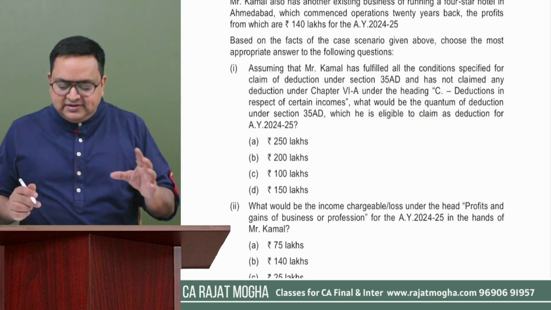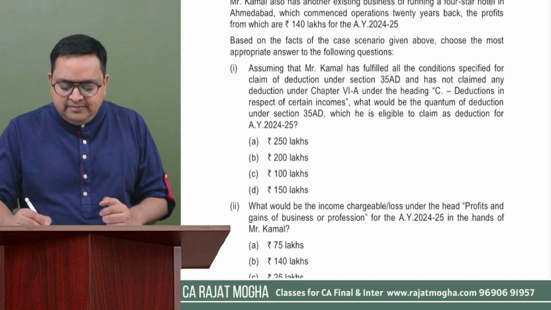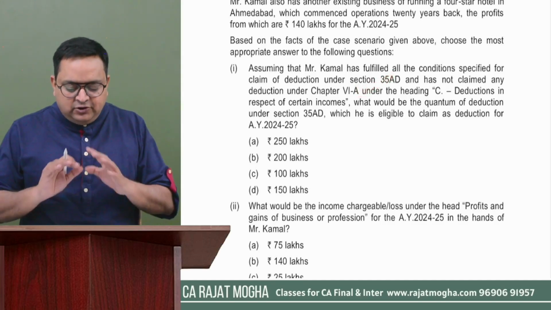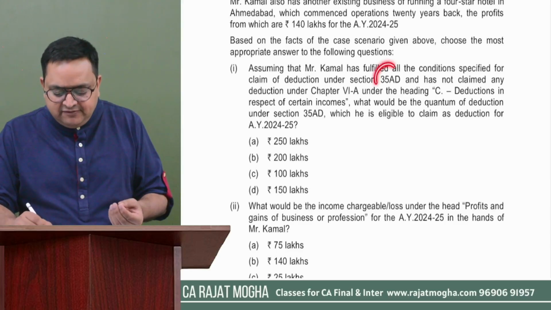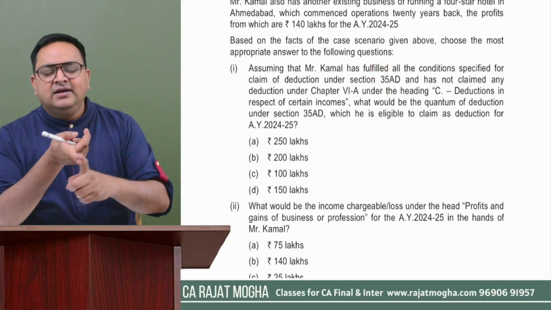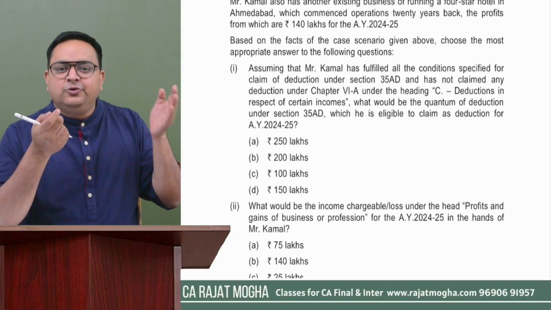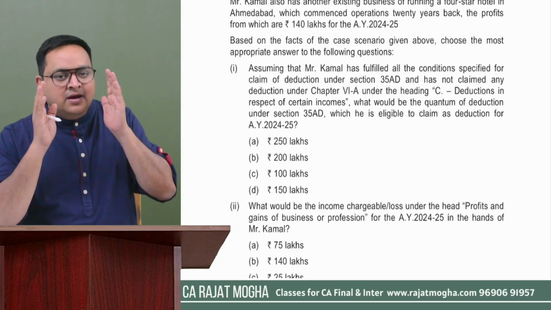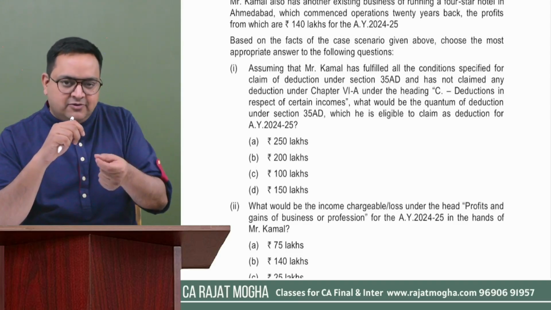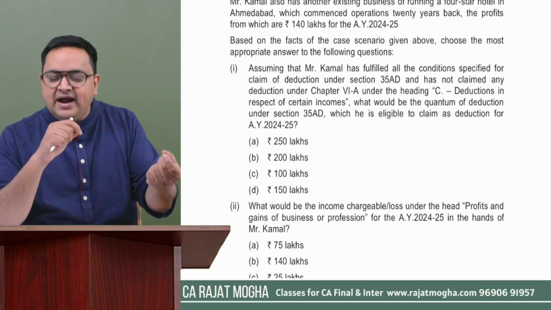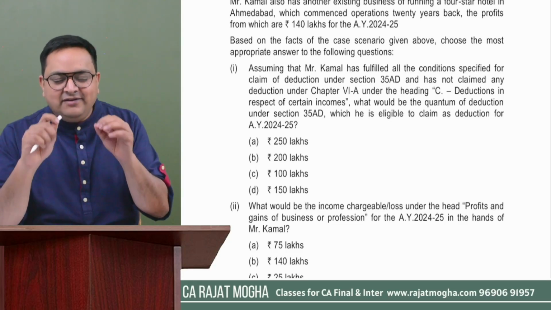Very easy. What the question is asking is what deduction is available if this person has satisfied all the conditions of 35AD. So how much deduction can we give in section 35AD? We understand that this person has incurred some pre-commencement expenses, but they were related to land. We are not going to allow it. Post commencement, this person has again incurred some capital expenditure, but some of that was related to land and other was related to building. So only the expenses which are related to building, we can give that deduction.